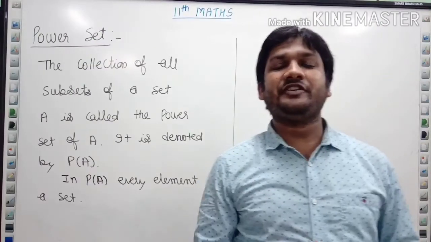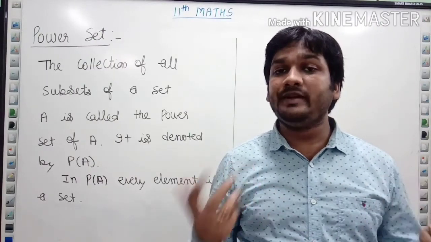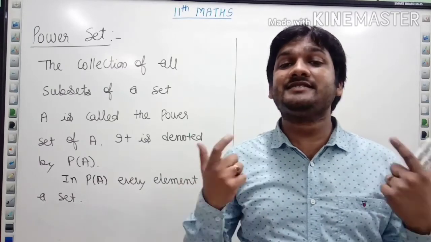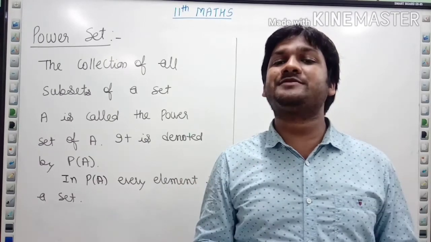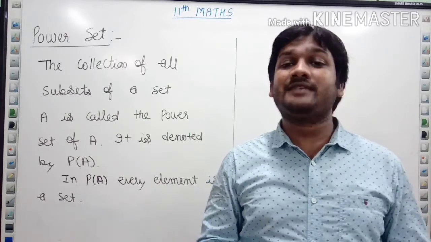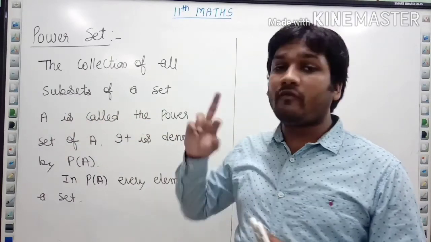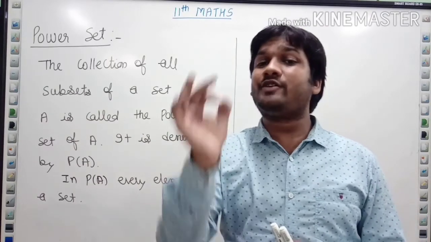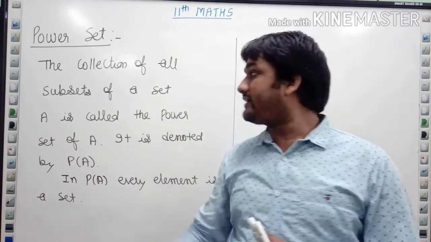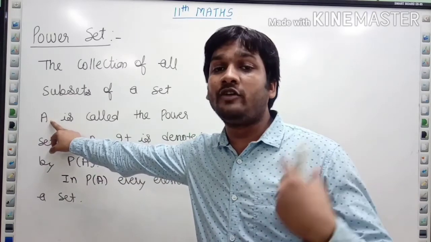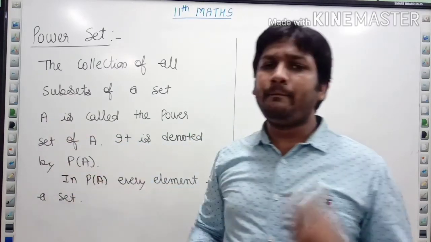Now the next definition is power set. What do we mean by power set? Power set is the collection of all subsets of a given set. Suppose I am finding power set of A, then power set of A will contain all the subsets of A. It is denoted by P(A).